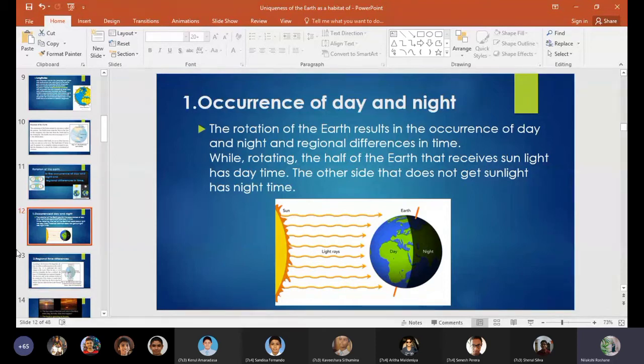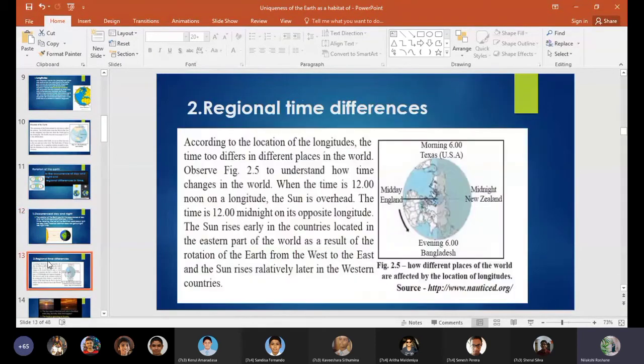And next, we are going to discuss the regional time differences. According to the location of the longitude, the time too differs in different places in the world. Observe figure 2.5 to understand how time changes in the world. When the time is 12 noon on a longitude, the sun is overhead. The time is 12 midnight on its opposite longitude.